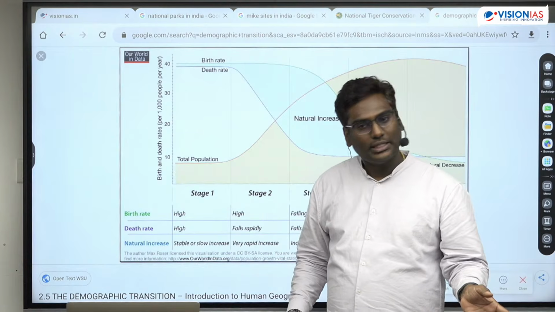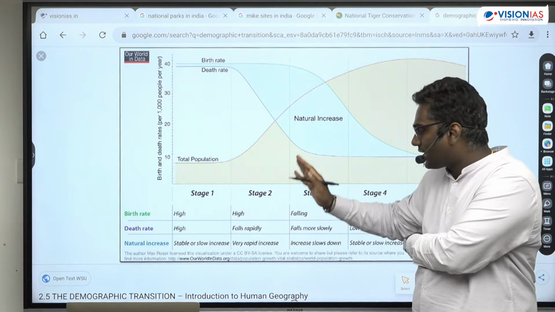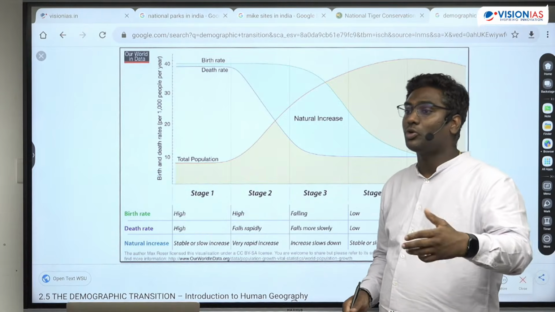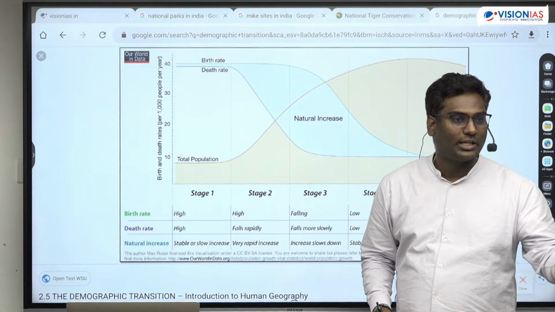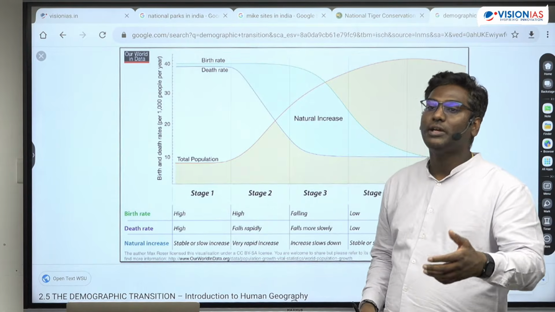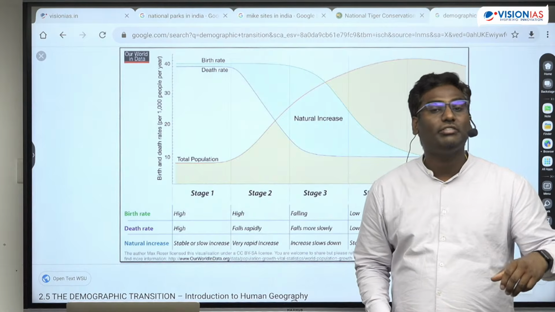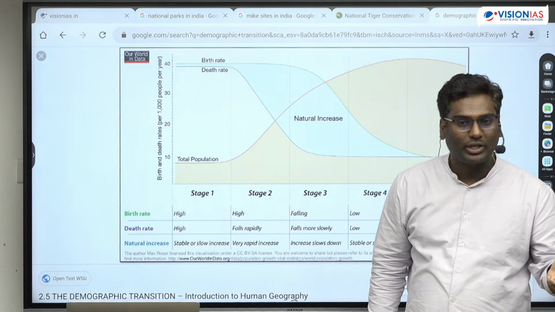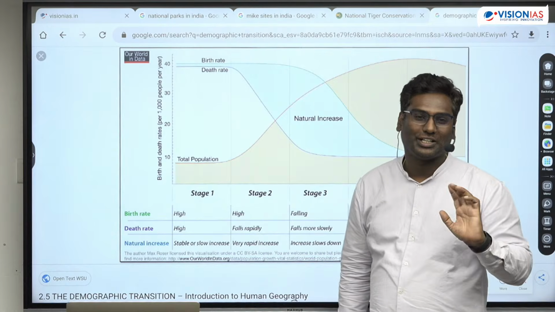Is that clear? Then when it comes to second stage, you will see some amount of improvement in the healthcare, social factors, healthcare, sanitation. इसमें थोड़ा सा improvement रहेगा. उसकी वजह से क्या होता है? There is rapid downfall in the death rate. But birth rate inertia रहेगा.